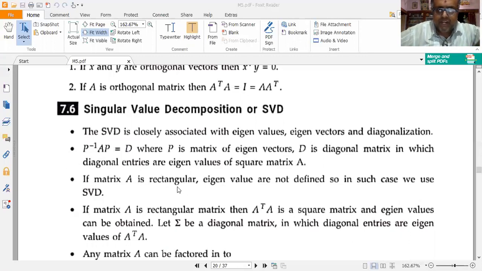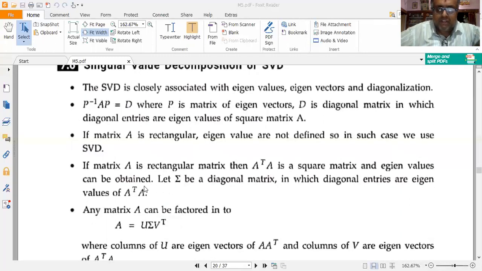Now suppose matrix A is rectangular; I cannot find the eigenvalues. In such a case, SVD can be used for doing the decomposition and for further analysis. If matrix A is rectangular, then A transpose A is a square matrix and the eigenvalues can be obtained for A transpose A. Similarly, let sigma be the corresponding diagonal matrix in which the diagonal entries are all the eigenvalues of A transpose A.